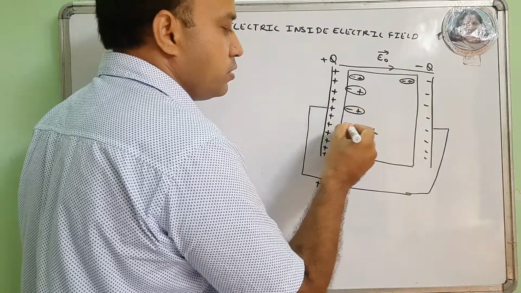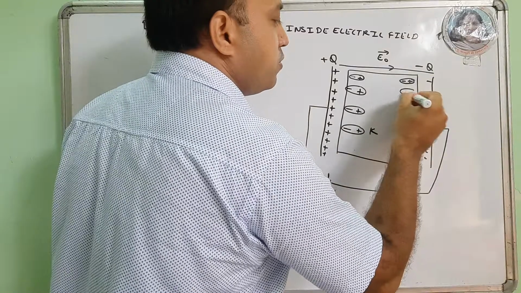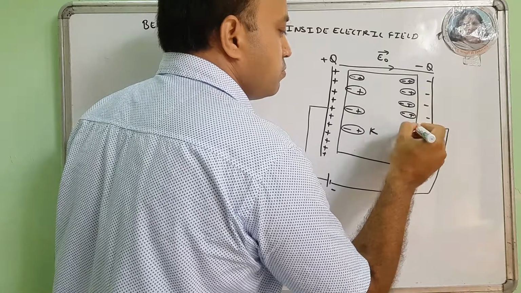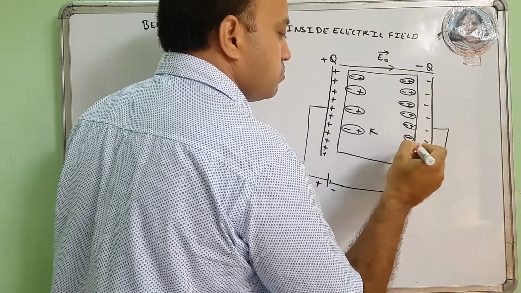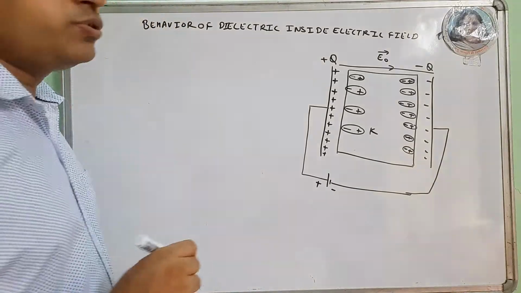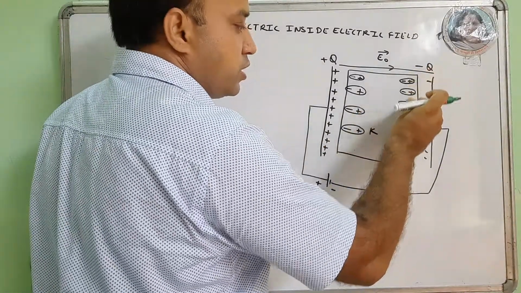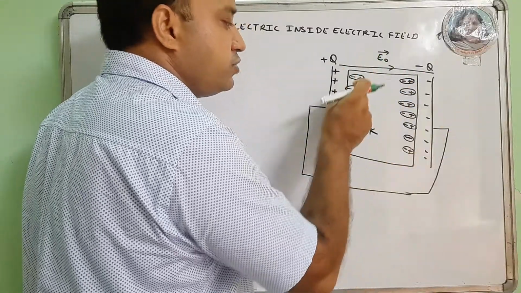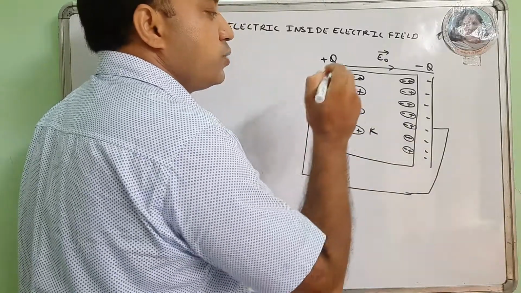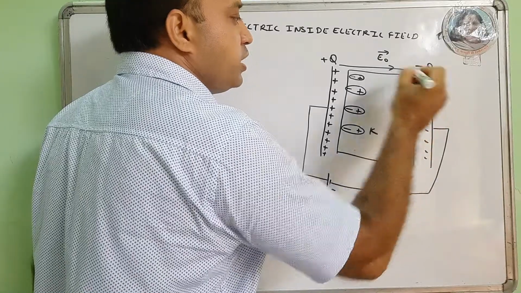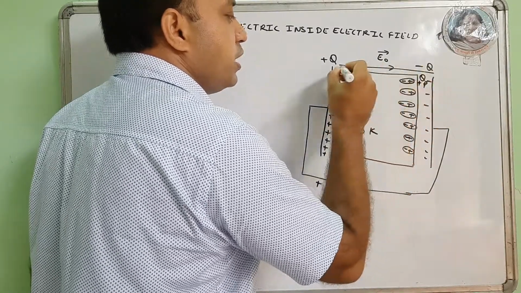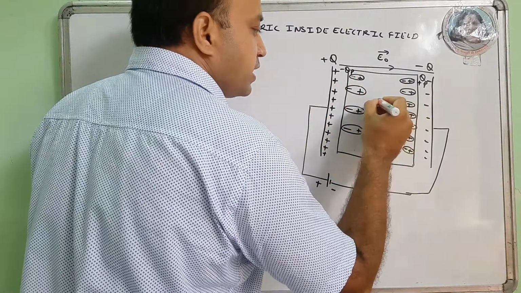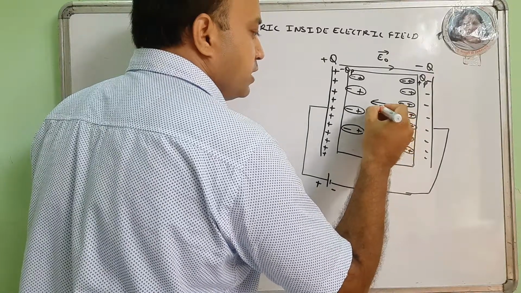So as a whole, we observe a positive charge layer develops near the negative plate and a negative charge layer develops near the positive plate. If the charge developed is plus QP and minus QP, then a polarized electric field is also developed inside.